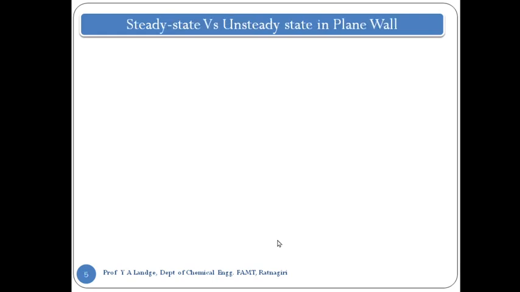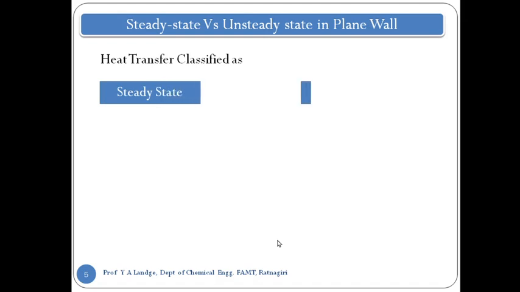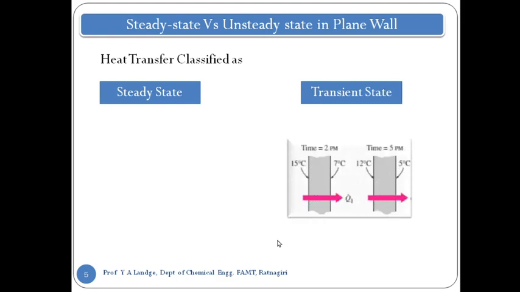Now, before we move to steady state conduction, let's take a small look at the difference between steady state and unsteady state conduction. Heat transfer can be classified on the basis of steady state and unsteady state. The unsteady state is also called the transient state. Let's look at the images of it.